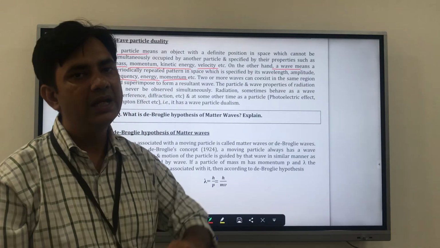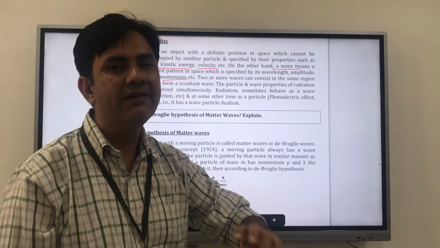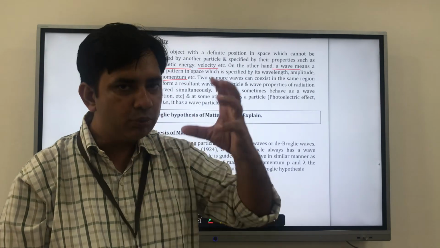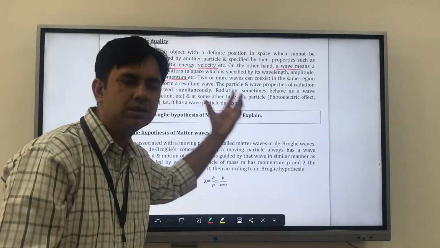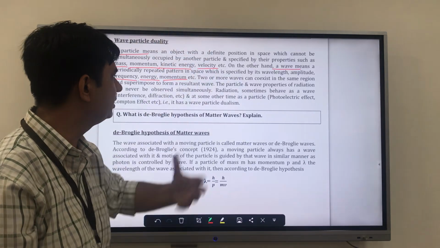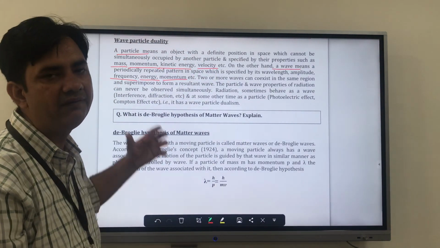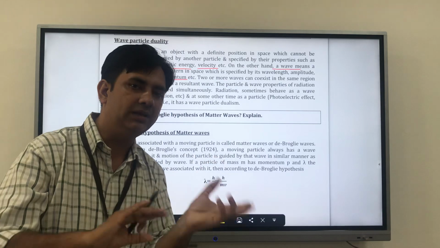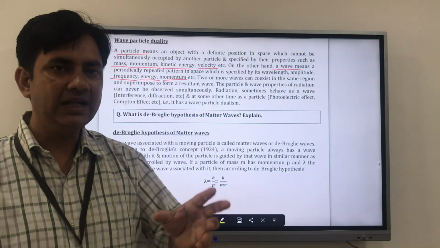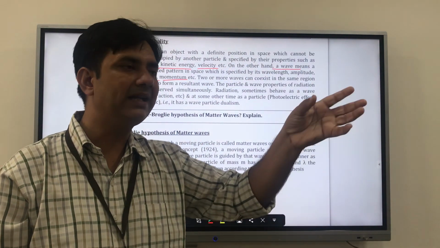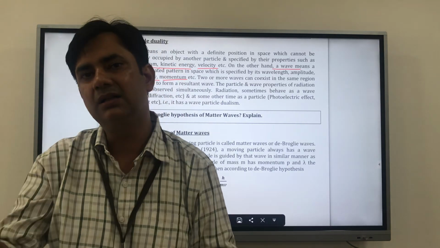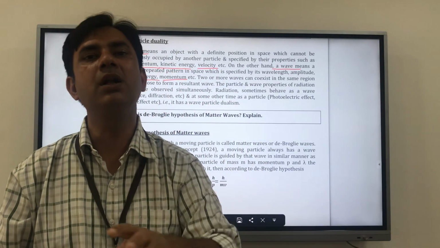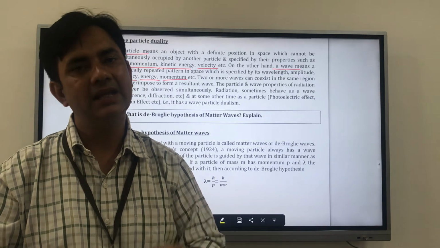So sometimes it can behave as a particle with the properties of mass, momentum, kinetic energy, velocity, and sometimes as a wave with frequency, energy and momentum. He is saying that at one particular instant it can act as a particle, and at another it can act as a wave, but their properties cannot coexist at one point.